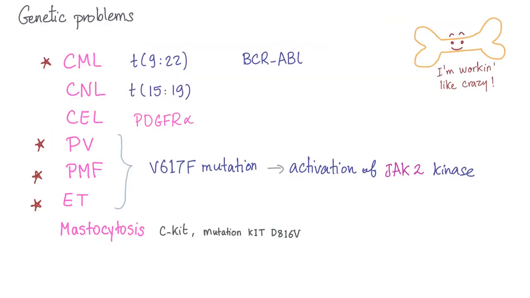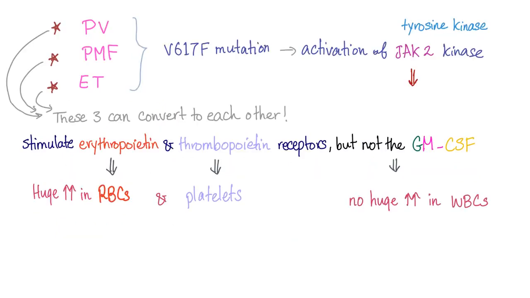Polycythemia vera, primary myelofibrosis, as well as essential thrombocytosis are due to a problem with activation of JAK2 kinase. This is a mutation. JAK2 kinase is very manipulative. Activation of this JAK2 kinase will lead to stimulation of the erythropoietin and thrombopoietin receptors, and I've discussed this in the previous video.